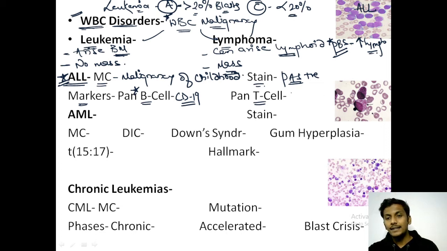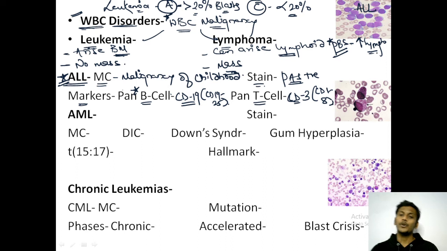On the other hand, the pan T cell marker is CD3. These are the markers which will be positive for all the B cells and all the T cells: all B cells would be CD19 positive, and all T cells would be CD3 positive. Apart from this, B cells have other markers ranging from CD19 to CD25, whereas T cells have other markers ranging from CD1 to CD8. Please remember this. So this is the picture about ALL, acute lymphoblastic leukemia, the most common malignancy of childhood.